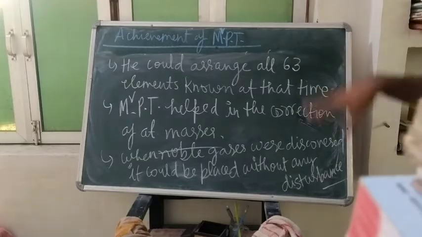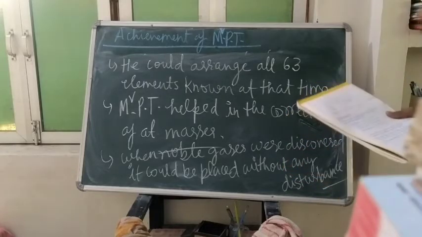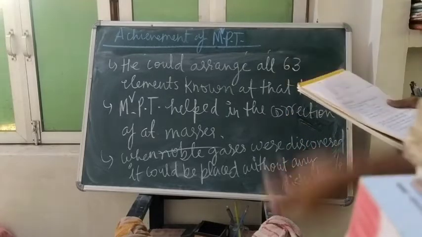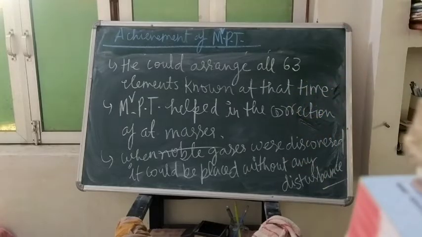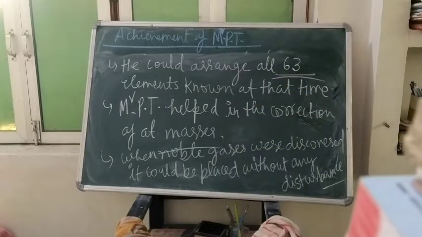First was that he left the gap: Eka boron is your scandium, Eka silicon is your germanium, Eka aluminium is your gallium. Second achievement, that he was able to arrange all 63 elements.